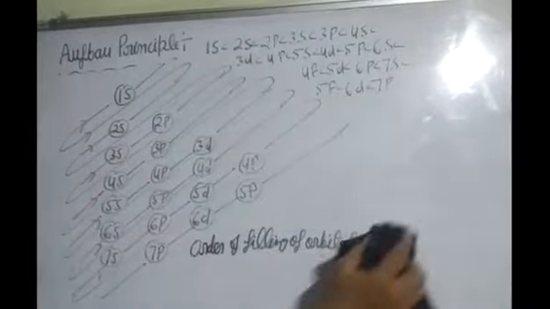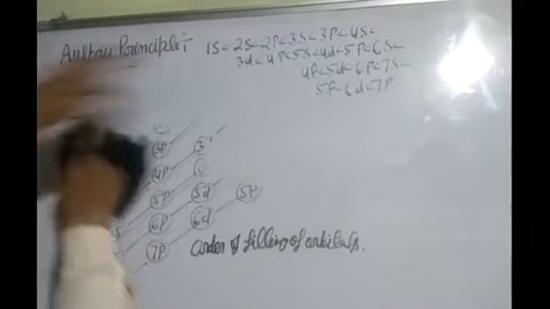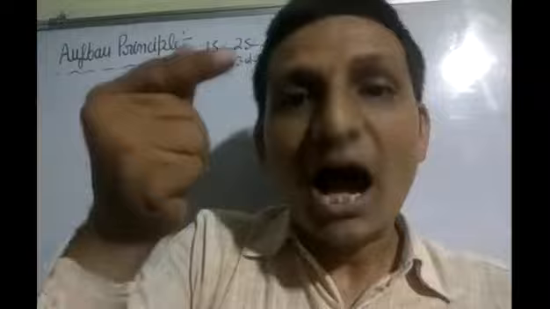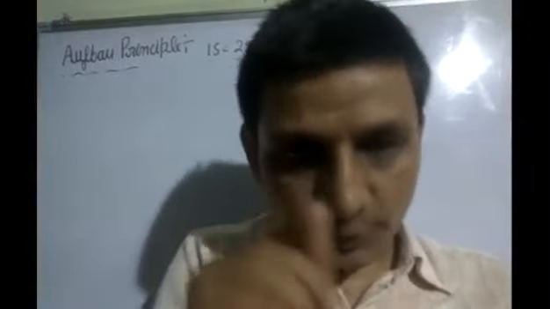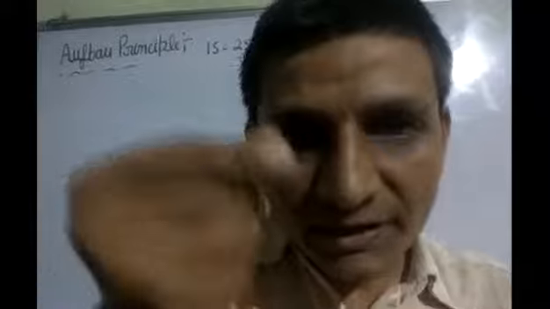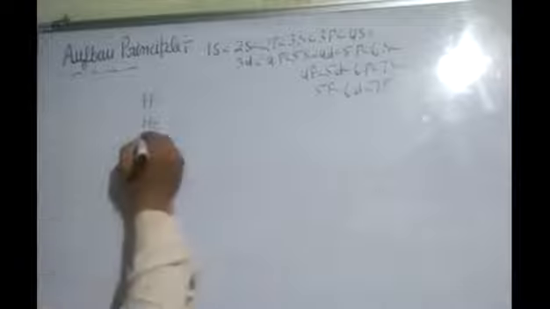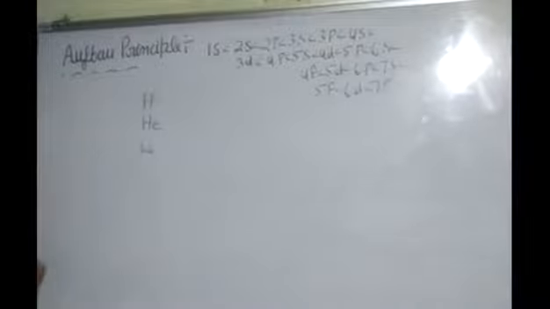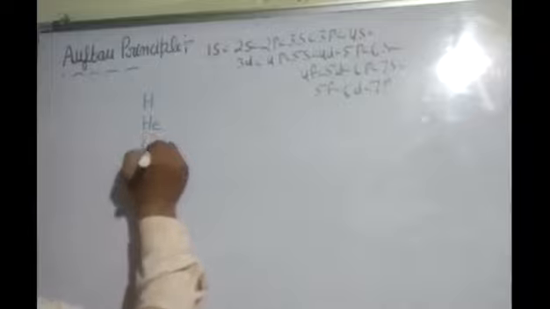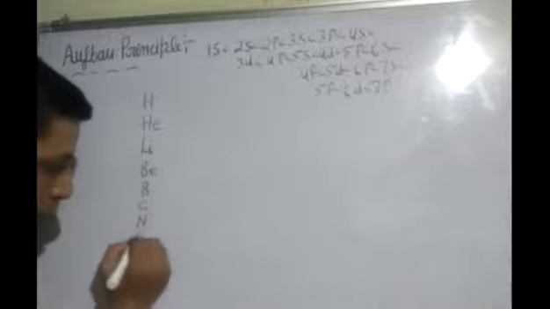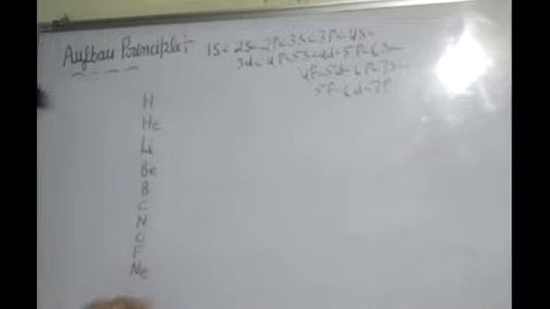Now I am telling you how you can write electronic configuration of elements. So you have to prepare it. This is the main thing. Electronic configuration, first I am telling you element number 1 to 10 how you can learn. Funda is ha hi libe bakno funny. Look here. Ha hi li be bak no funny. Okay, ha hi libe bakno funny.